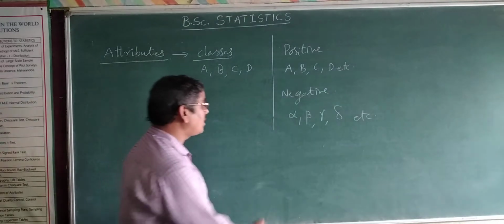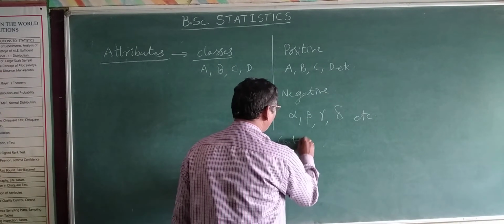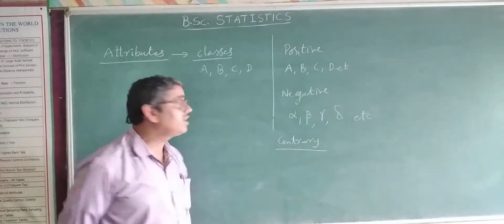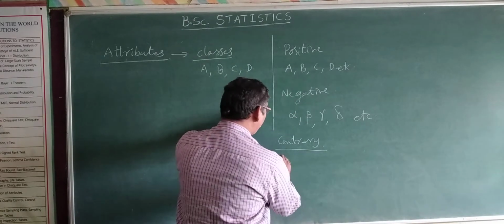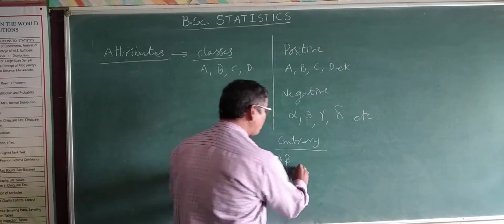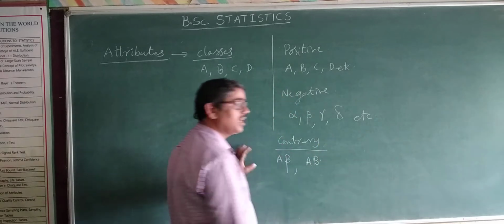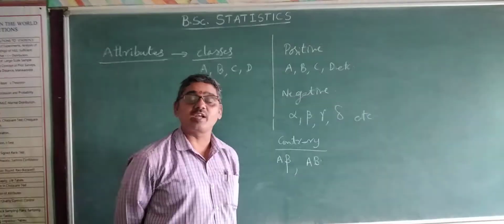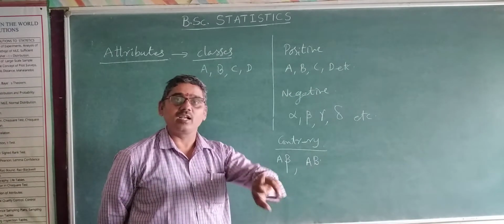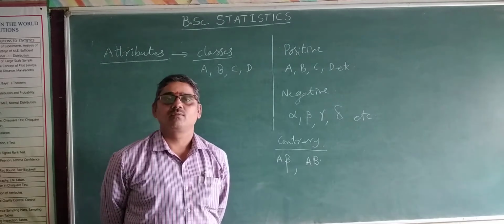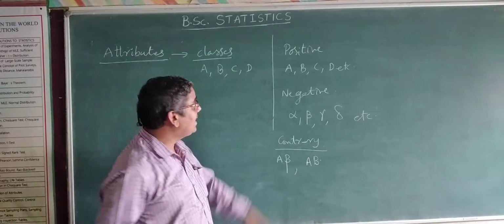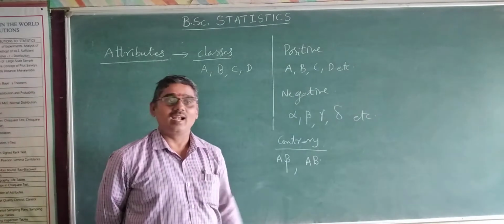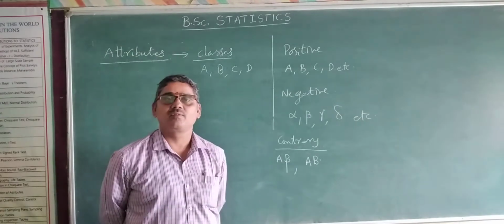One more we can define is contrary classes, which means a combination of the classes. How can we define them? For example, A and beta, A beta, or we can say AB, the combination. For example, A is intelligence, B is beauty. Then we can specify beautiful, intelligent fellows. Or A is literacy, B is intelligence: literate, intelligent people.